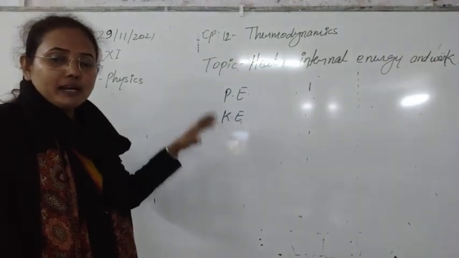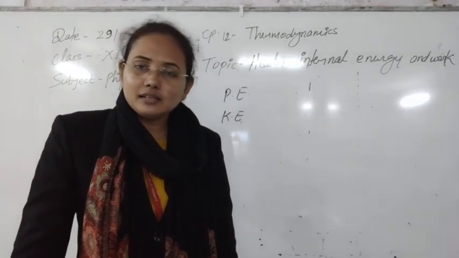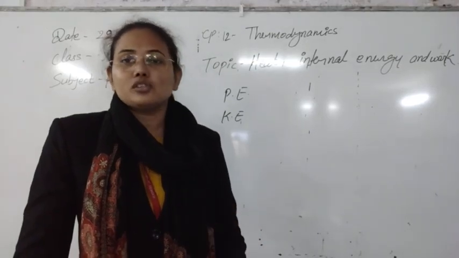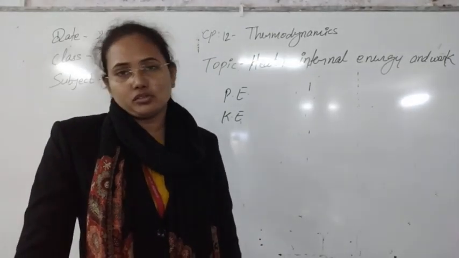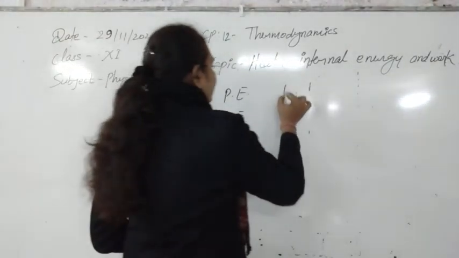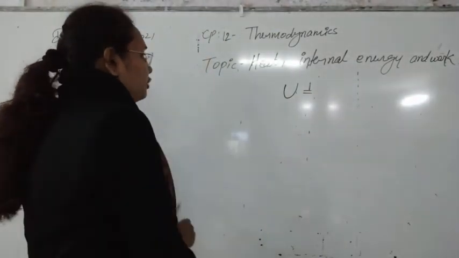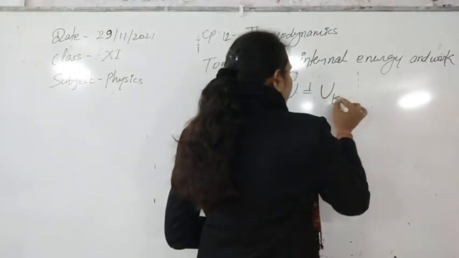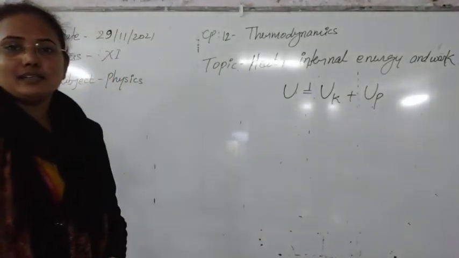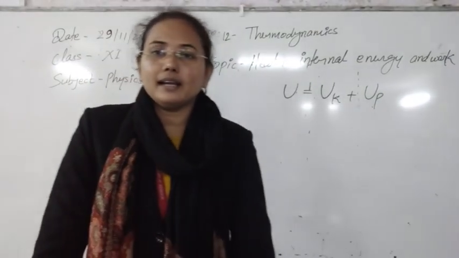So the sum of potential and kinetic energy is known as the total internal energy. That is the inherent property, or simply the internal energy stored in the system due to molecular motion or molecular configuration. We denote internal energy by capital U, and it is the addition of internal potential energy and internal kinetic energy. Clear? Next, let us see the case of an ideal gas or perfect gas.